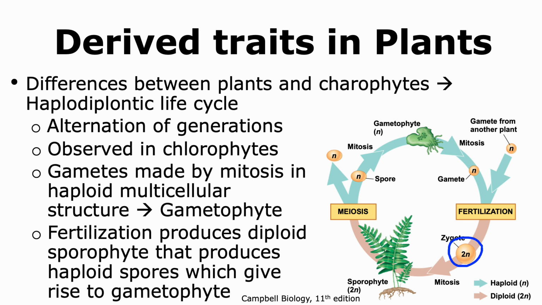This diploid zygote then undergoes mitosis to form a multicellular sporophyte. This multicellular diploid sporophyte then undergoes meiosis to give rise to haploid spores. These haploid spores can then germinate to give rise to the haploid multicellular gametophyte. This cycle is the alternation of generations.